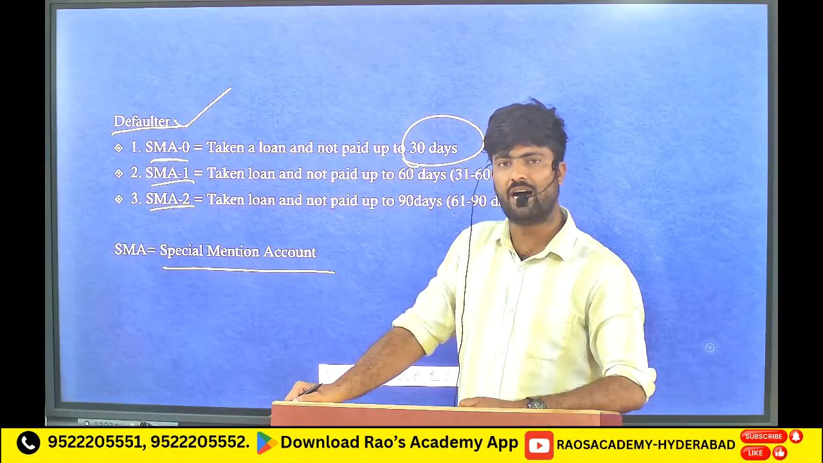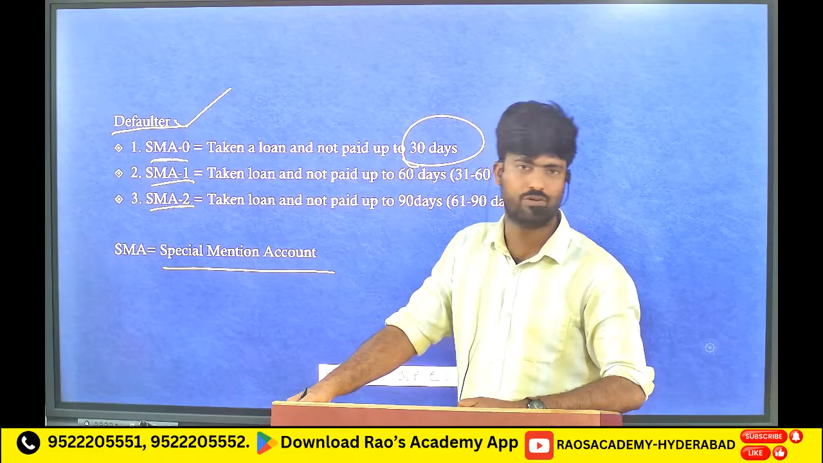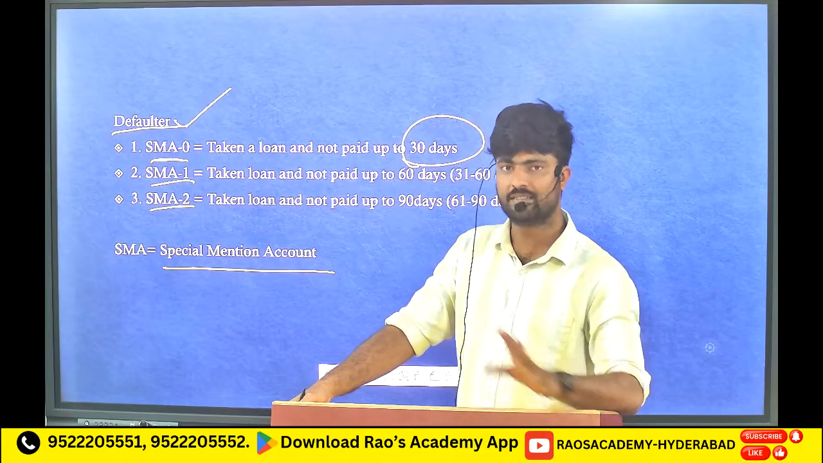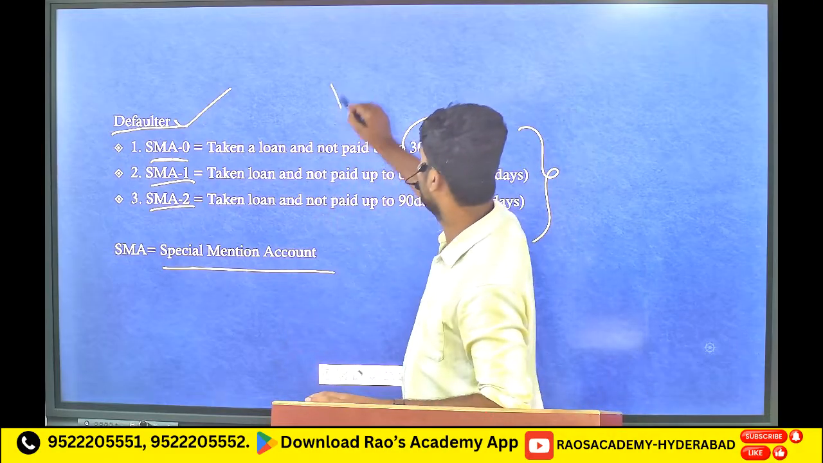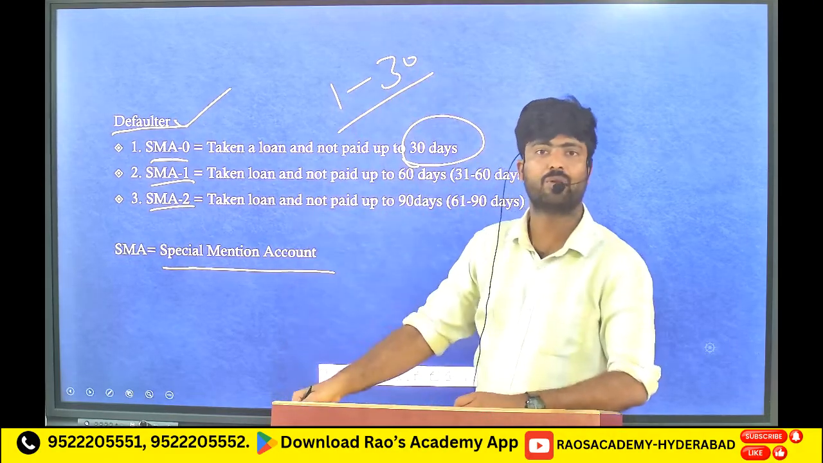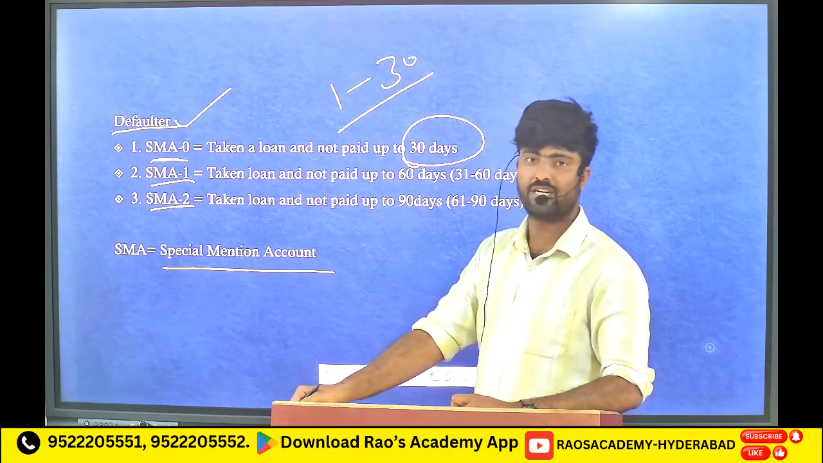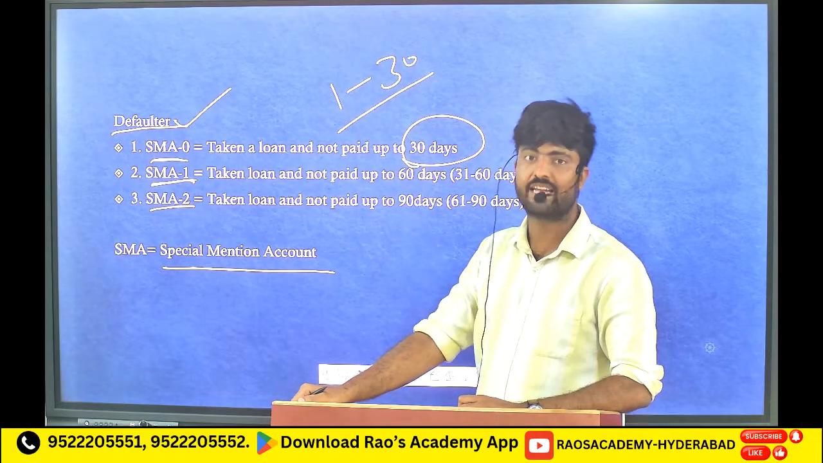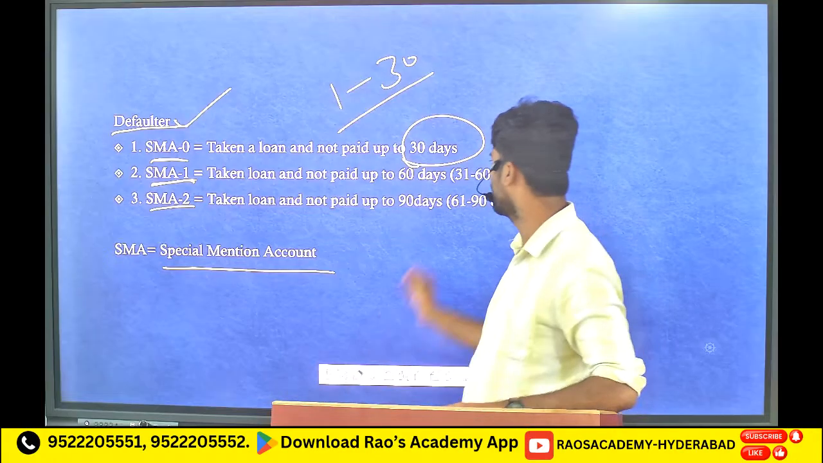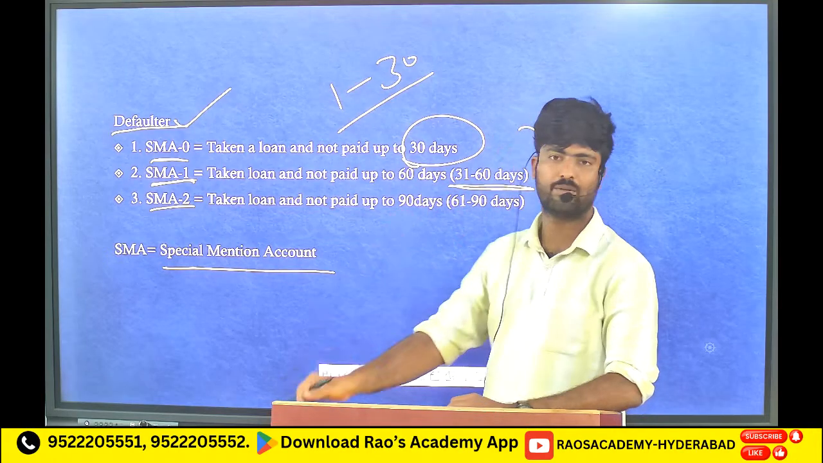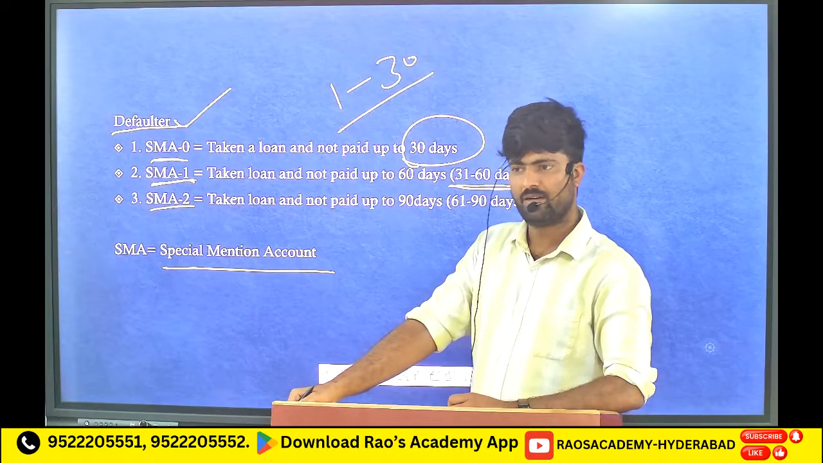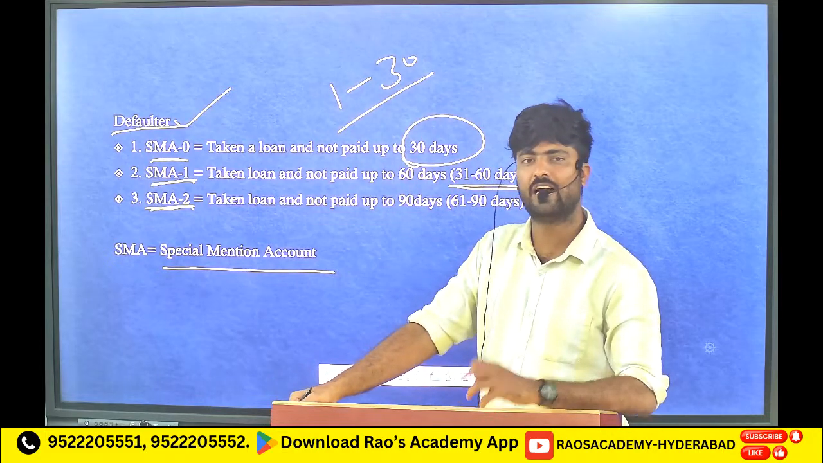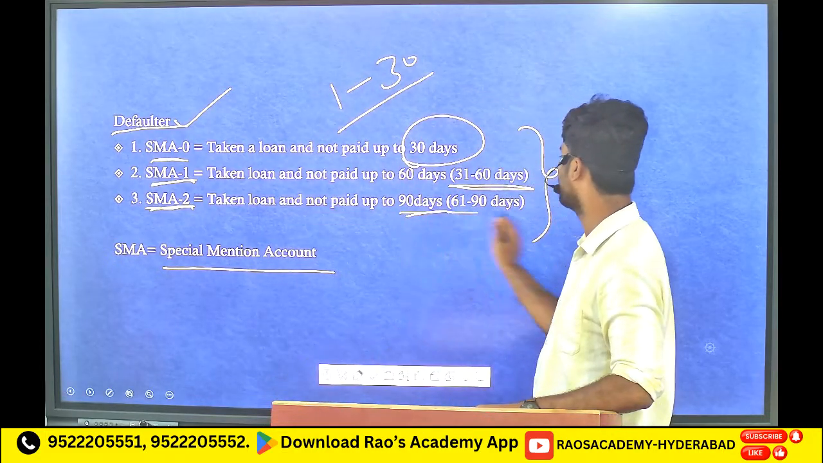UPSC will ask whether special mention account 0 belongs to the person who is not paying the loan between 30 days and 60 days. It is wrong. It is the person between day 1 to within 30 days, not beyond that. Special mention account 1 means it is category 2 of defaulter. It means the person is taking a loan but not paying the amount between 31 days to 60 days, means before 60 days. Special mention account 2 means the person is taking a loan but is not paying until 90 days, means 61 days to 90 days.